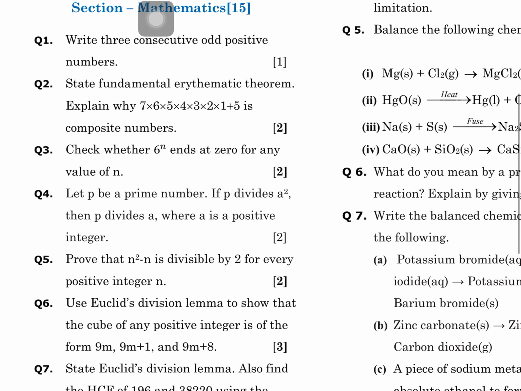Check whether 6 raised to the power n ends at 0 for any value of n. I think you all have written this. You will solve this on the fundamental arithmetic theorem. 6 is to be broken into 2 and 3. So, since 6 consists of 2 and 3 as prime factors, what we can say is that a number ending at 0 is divisible by 2 and 5 together. For divisibility by 5, it must have 5 as a prime factor.